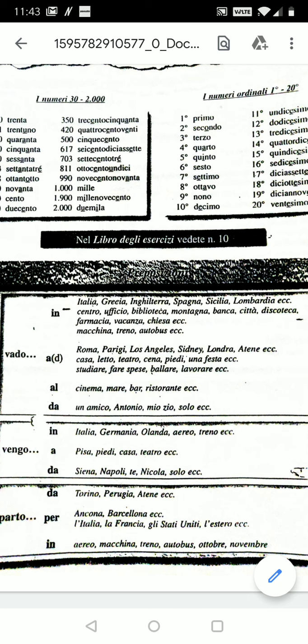Or if I say vado da mio zio, it means I'm going to my uncle's house. Okay. Or if I say vado da un amico, it means I'm going to a friend's house.